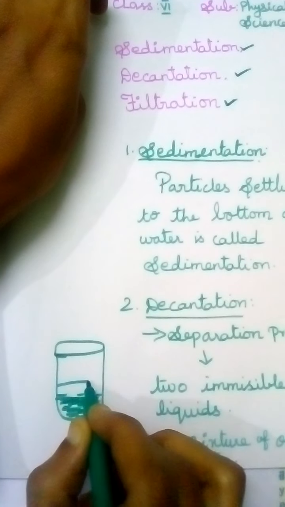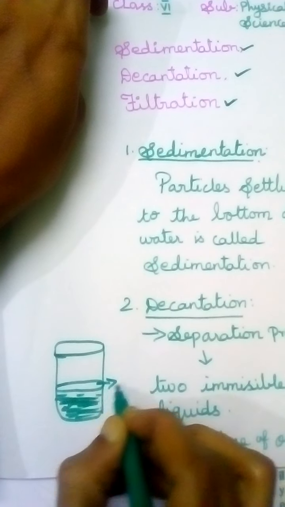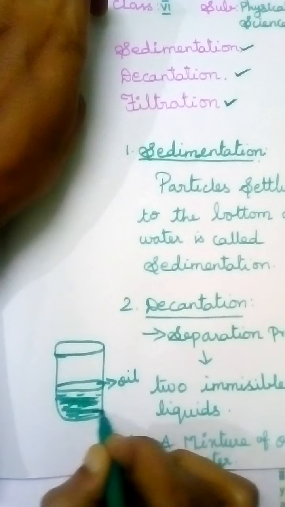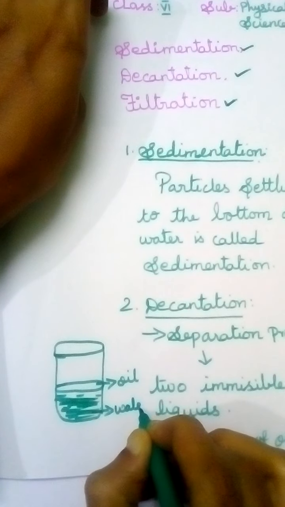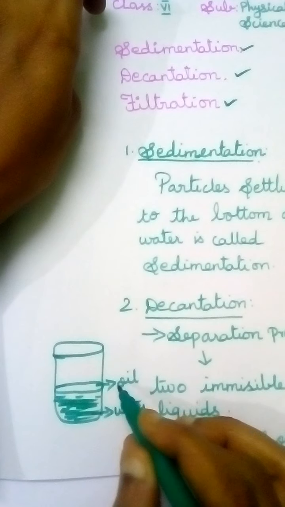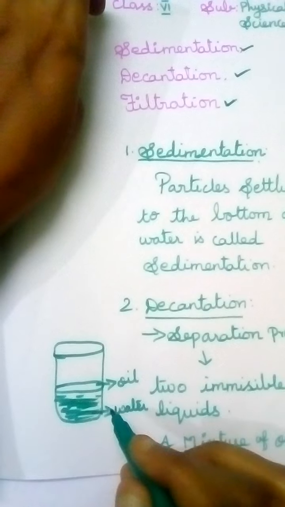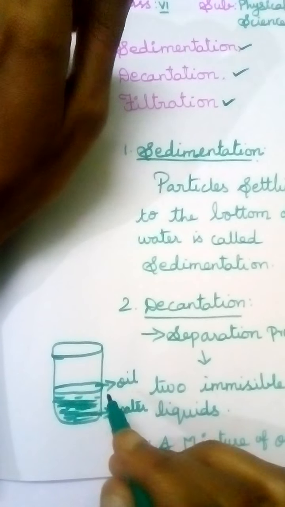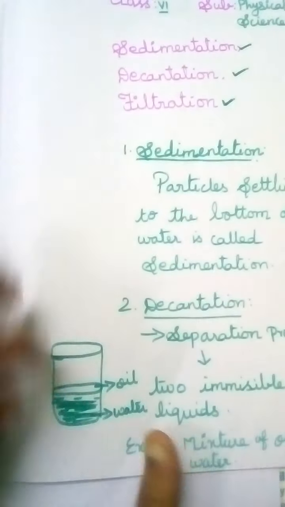The top layer is the oil and the bottom layer is water. The oil and water do not mix. This is the decantation process.